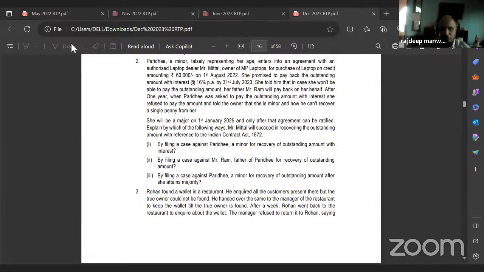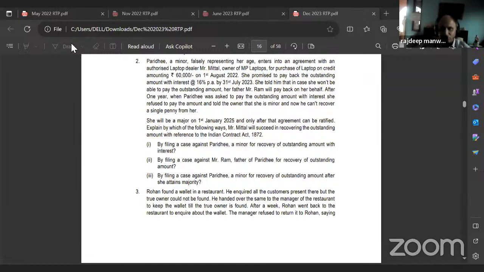After 1 year, when Paridhi was asked to pay the outstanding money with interest, she refused to pay the amount and told the owner that she is a minor and now he can't recover a single penny from her. She will be a major on 1st January 2025 and only after that can the agreement be ratified. Explain by which of the following ways Mr. Mittal will succeed in recovering the outstanding money with reference to the Indian Contract Act 1872.